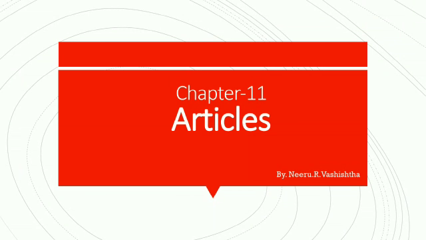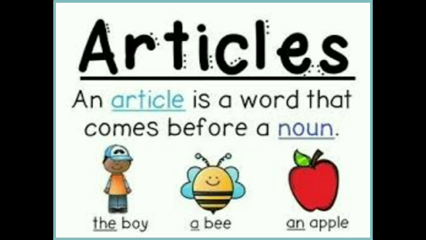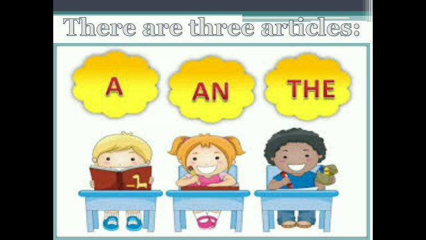So let's discuss. As you all know, from the second or third standard you are learning about articles. An article is a word that comes before a noun. Like here you can see boy, bee, apple, these all are nouns, and we have used a, an, the, and these are the articles which are used before the nouns. Now there are three articles: a, an and the. In our English grammar, there are three articles which we use.